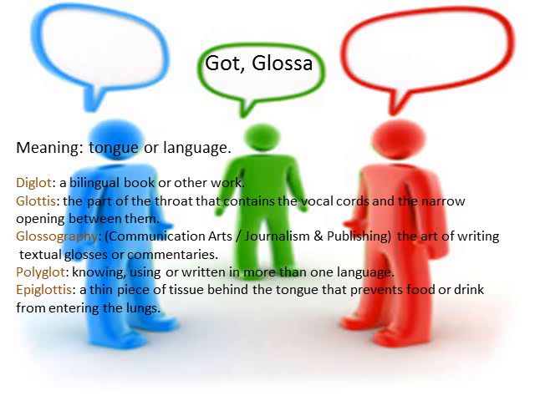The fourth example is polyglot, which is a noun. It's knowing or using more than one language. The fifth example is epiglottis. It's a noun which means a thin piece of tissue behind the tongue that prevents food from entering the lung.